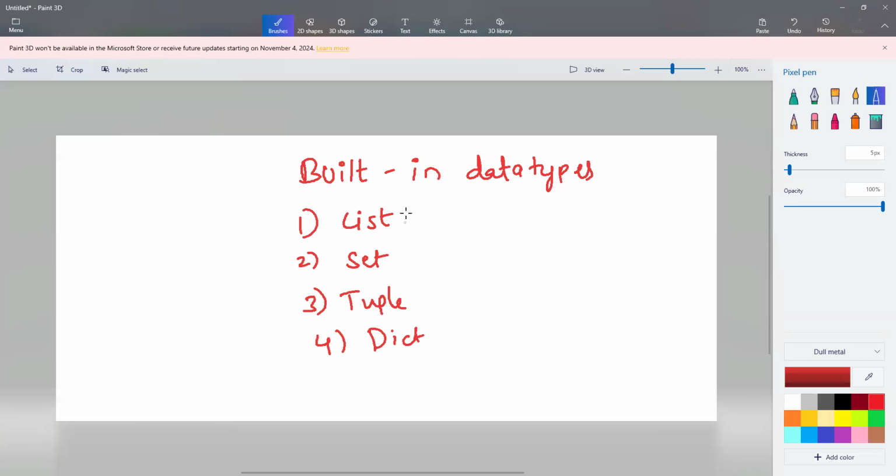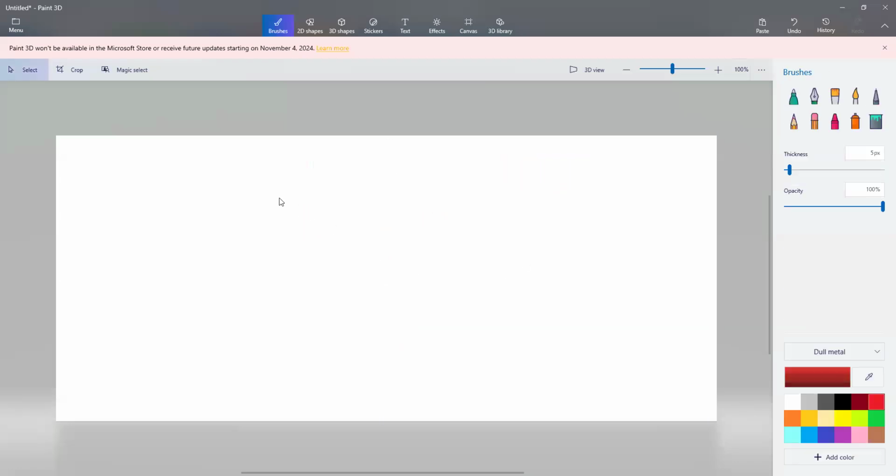So let me talk about the list now. So list is used to store multiple items in a single variable. List is one of the 4 built-in data types in Python used to store a collection of data.